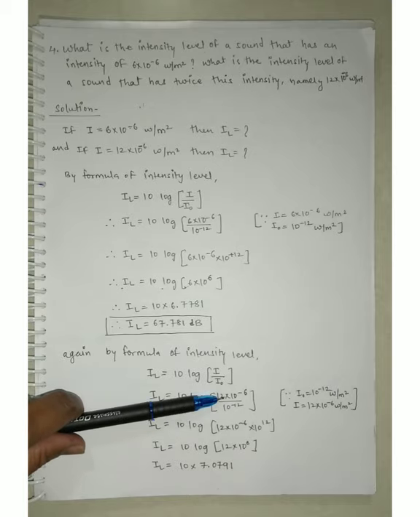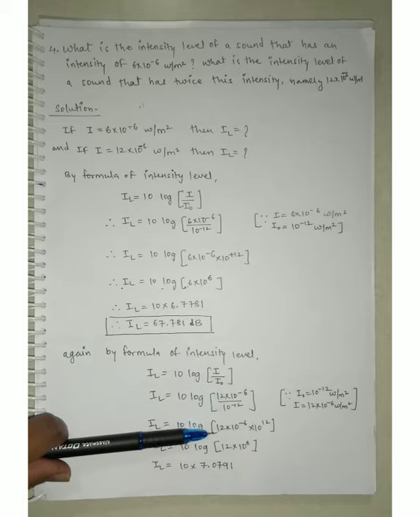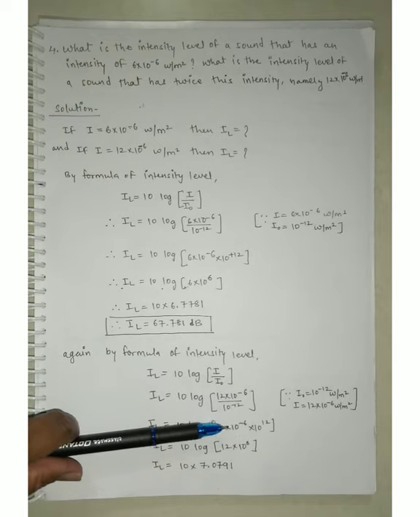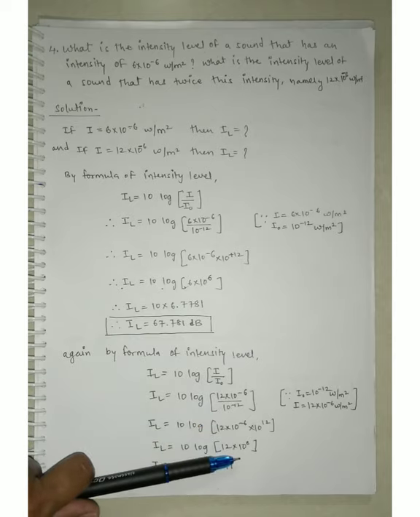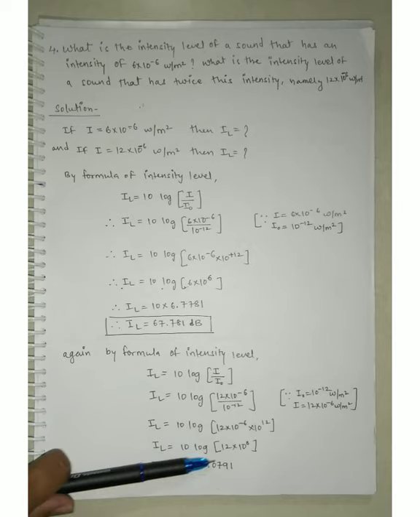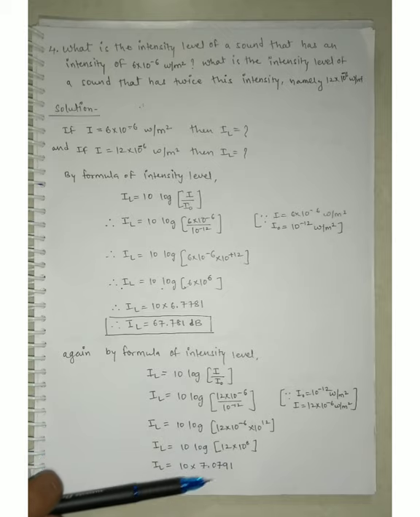You can take the 10 raised to minus 12 to the upper side. So ultimately you will get 12 into 10 raised to minus 6 into 10 raised to 12. Now 10 is the common base, so we can do the addition or subtraction between the powers. So we will get 10 raised to plus 6. So guys, intensity level is equal to 10 log of 12 into 10 raised to 6. It means if you are using a calculator and putting in log of 12 into 10 raised to 6, you will get the answer